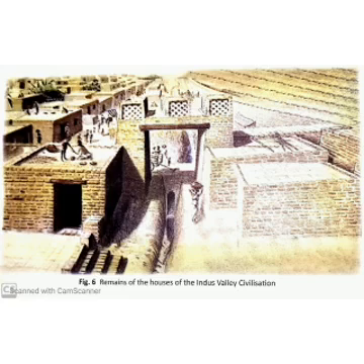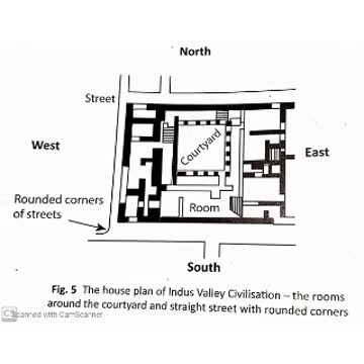High walls were built around the buildings to keep them safe from floods and enemies. Now look at the street shown in the figure. Can you see the main street running from north to south and other streets cutting it at right angles? Look at the rounded corners of the streets. The streets were built in this way so that they could be cleaned on their own by winds. The corners were also rounded off to let bullock carts turn easily.